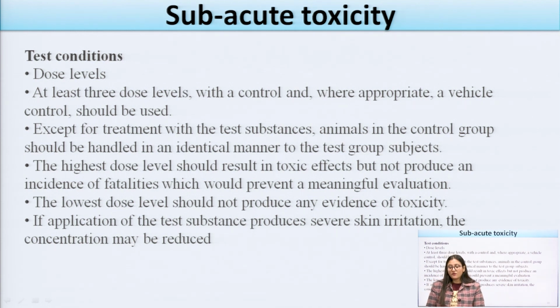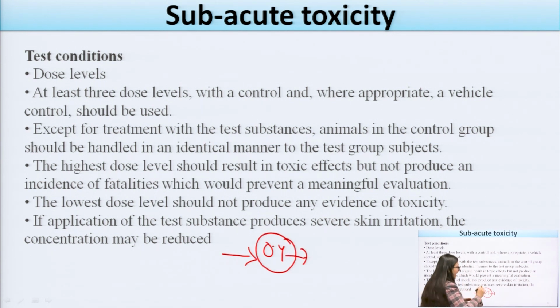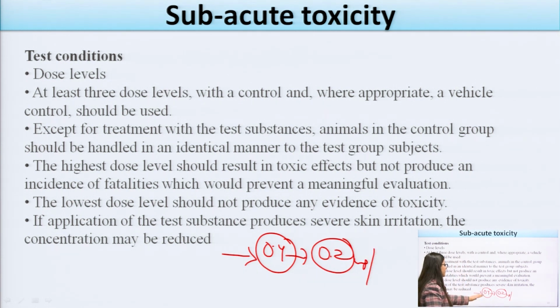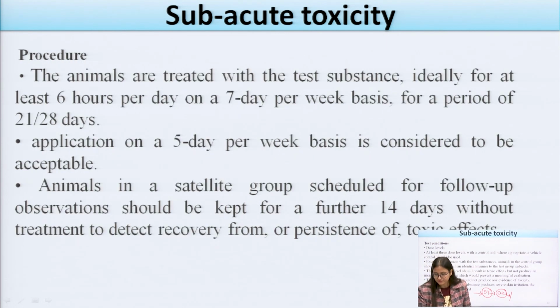If application of the test substance produces any kind of skin irritation, we have to adjust the concentration, because I have told you that we have to determine the starting dose of the drugs. If at 0.4 concentration the drug produces skin irritation in the animal, then we will reduce the concentration and take 0.2 mg per ml, because at 0.4 it produces skin irritation.